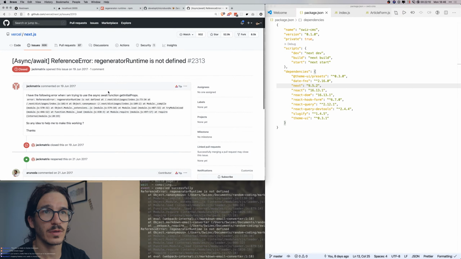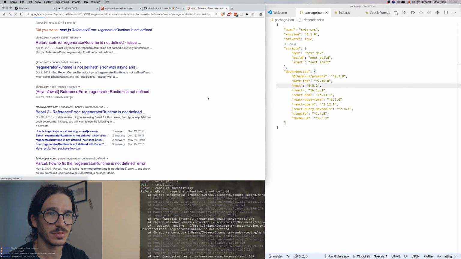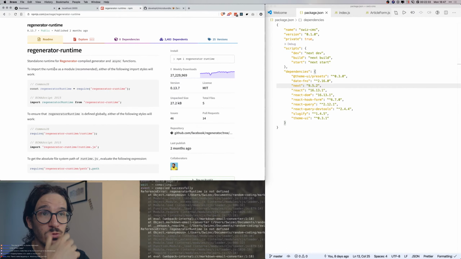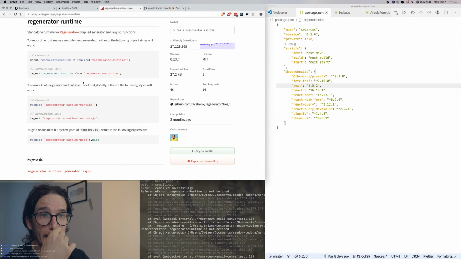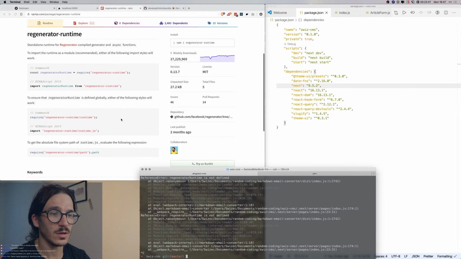Your Babel setup. I'm using the default Next.js Babel setup. Okay, so we're gonna try to make sure that it's globally available. Let's see. Standalone runtime for regenerator, compile, generator, and async functions. Either of the following styles will work. Okay, so let's try adding that. I don't know why I need to add that to Next.js. Should be automatic, but sure.